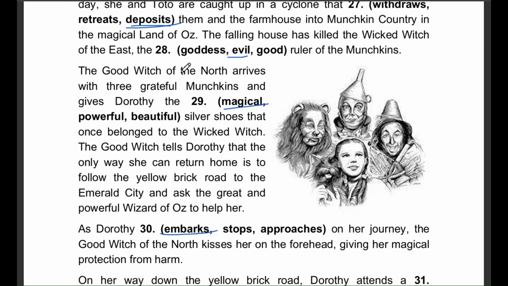Question number 28. The falling house has killed the Wicked Witch of the East, the goddess Evil Good, ruler of the Munchkins. The correct answer is evil. The Wicked Witch of the East is described as an evil ruler.